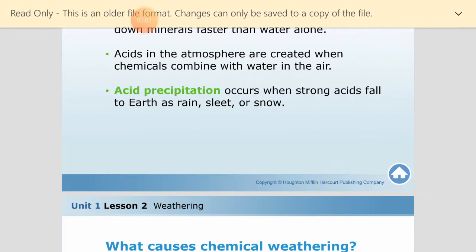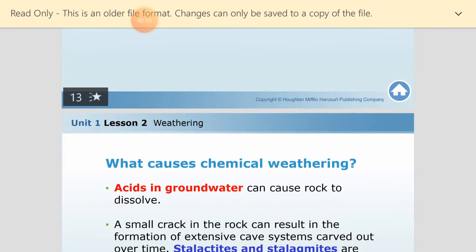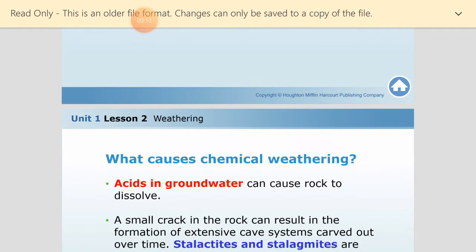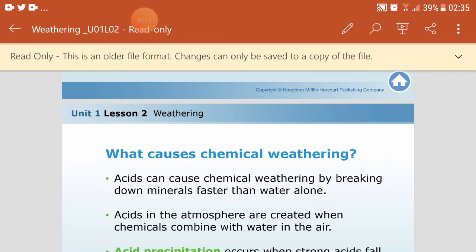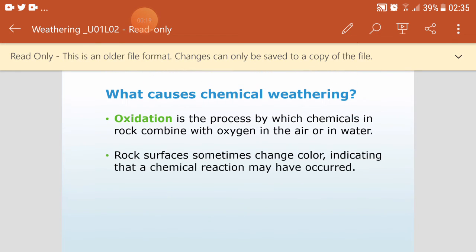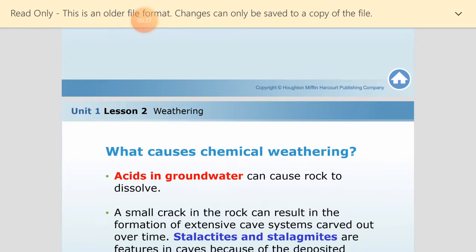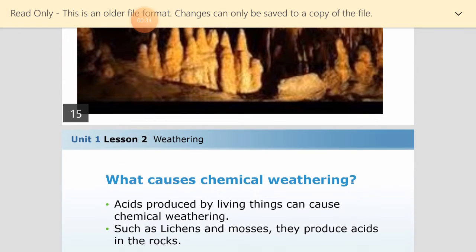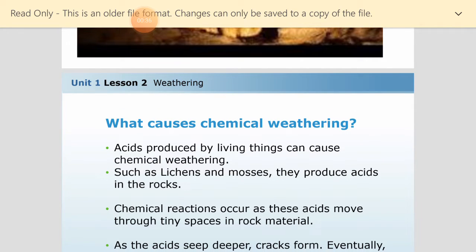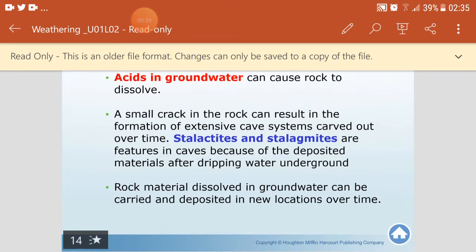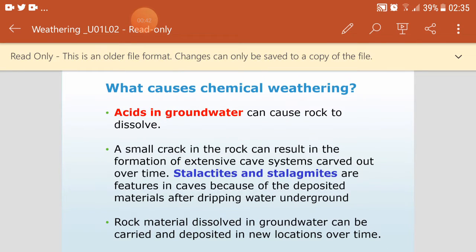Bismillahirrahmanirrahim. Good morning. We will talk about the last part of this lesson, which talks about the types of acidic precipitation, the reactions with acids. We said that chemical weathering can take place by oxidation or acidic precipitation. Acidic precipitation can take place in the groundwater or because of living things, the acids that are produced by living things. Let's talk about the acids in groundwater.